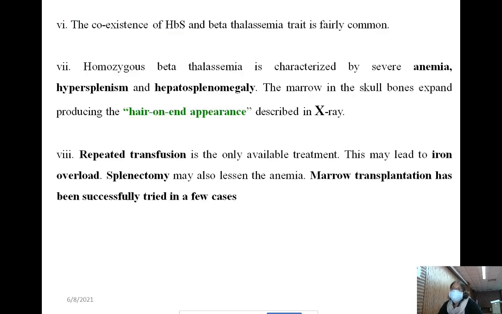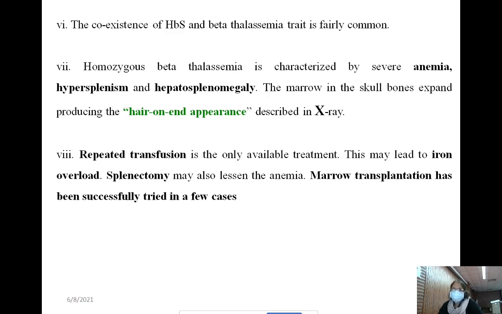The coexistence of hemoglobin S and beta thalassemia trait is fairly common. Although here in Shillong, I used to get hemoglobin E beta thalassemia. Heterozygous hemoglobin E coexists with thalassemia minor, or thalassemia trait, isn't it?